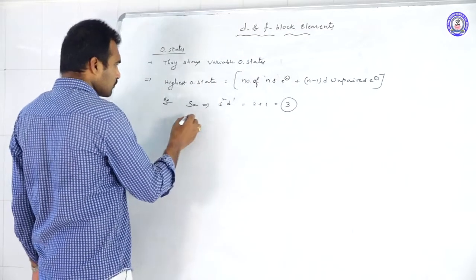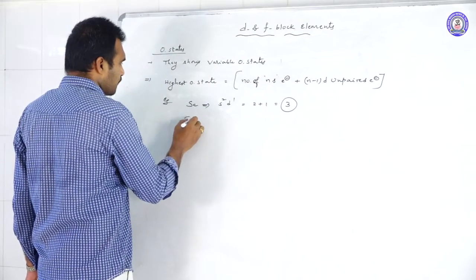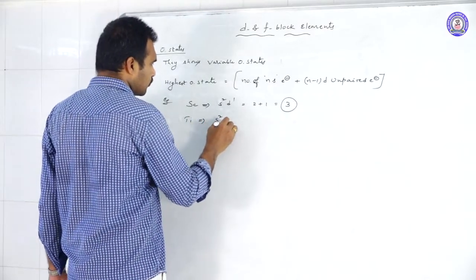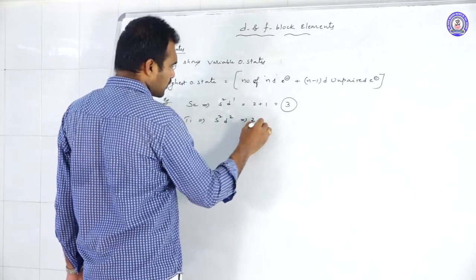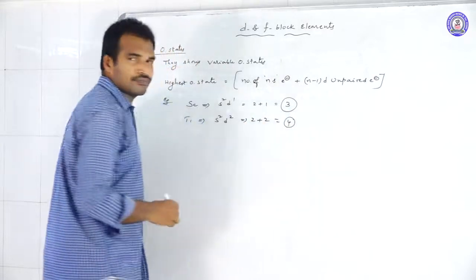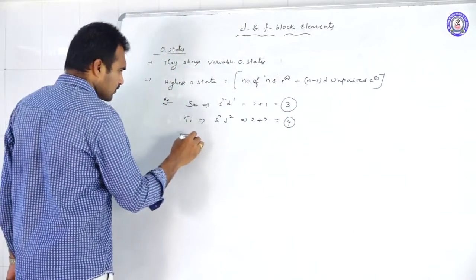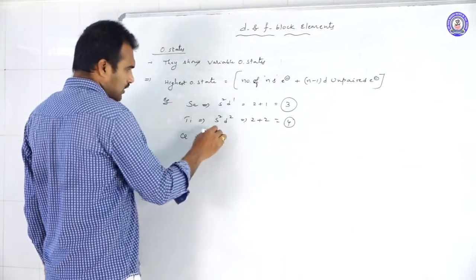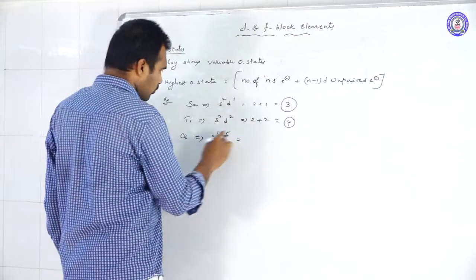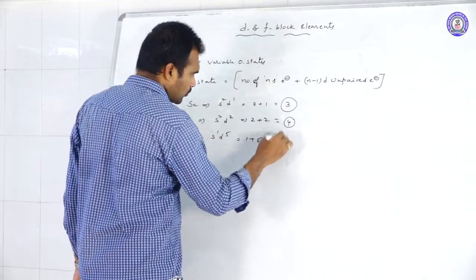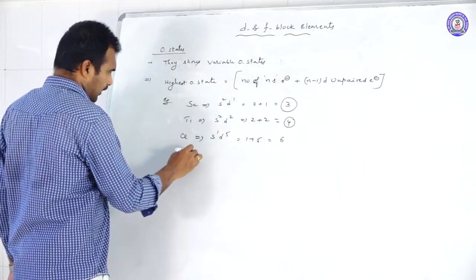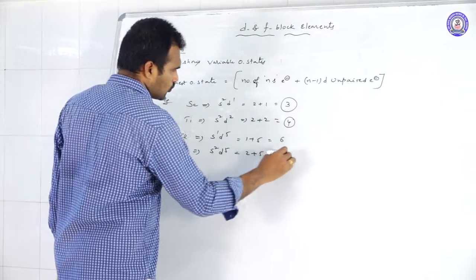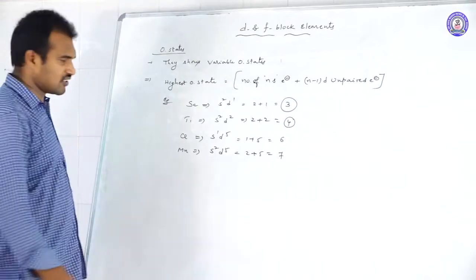Next, if you take titanium, what is the highest oxidation state it can show? That is 4s2 3d2, meaning 2 valence electrons and 2 unpaired electrons, equal to 4. Chromium, 4s1 3d5, so 1 plus 5, that is equal to 6. Manganese, 4s2 3d5, so 2 plus 5, that is equal to 7. So manganese can show a maximum of plus 7 oxidation state.